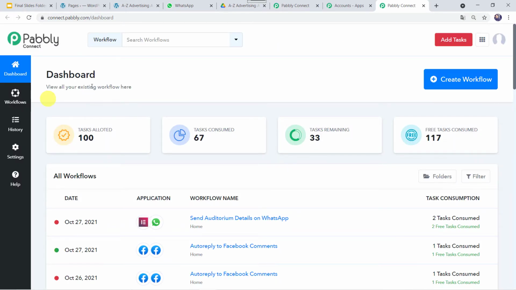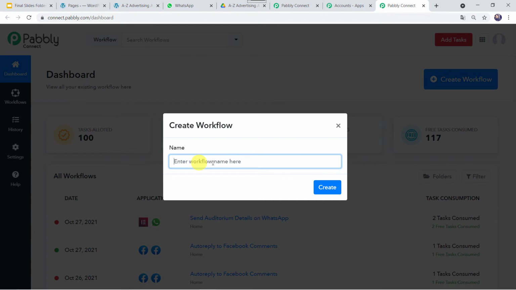This is the dashboard of Pabbly Connect. Here we have to come to this plus sign and click on Create Workflow. Here we have to give the workflow name. So here I have given the workflow name as Send Ad Agency Quotation on WhatsApp. You can give the workflow name as per your requirement. And now let's click on Create.